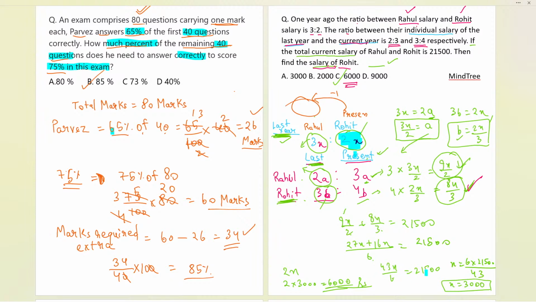And now we calculated and finally the x value is 3000, and in the question, find the salary of Rohit. Now it is giving a confusing statement. As per the question, it was saying about only the salary. So you have to calculate whatever the initial salary, 2x, because we are initially considering only 2x and 3x. And this A and B also depended upon x only. So we have to consider 2x over here, that is 36,000 is the answer. I hope Yash now it is clear to you as well.